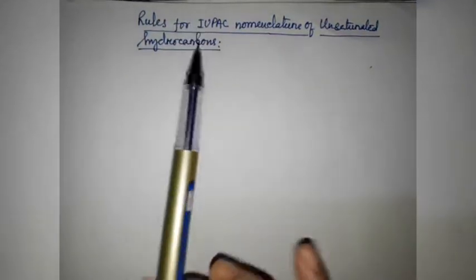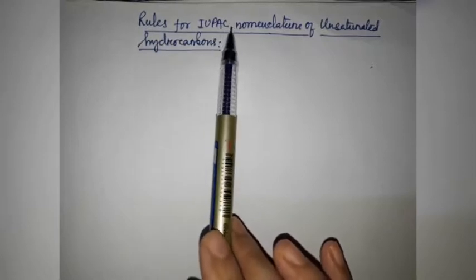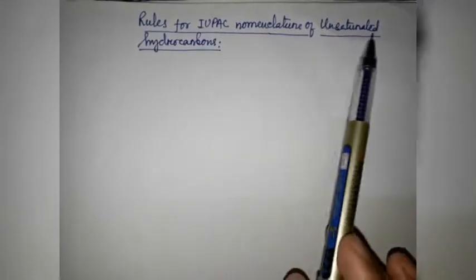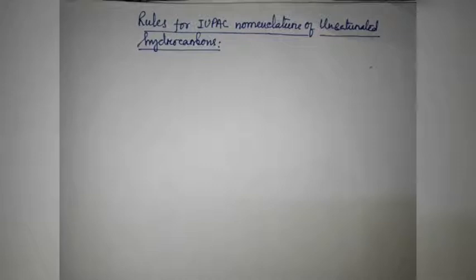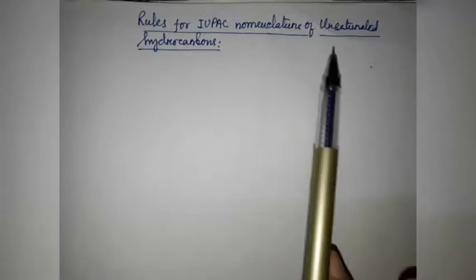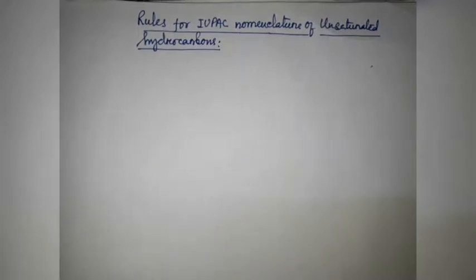So today we will discuss the rules for IUPAC nomenclature of unsaturated hydrocarbons. In my previous videos I have already discussed the basics of IUPAC nomenclature and how to write the correct IUPAC name of branched chain alkanes. That means saturated hydrocarbons. So today we will discuss unsaturated hydrocarbons.